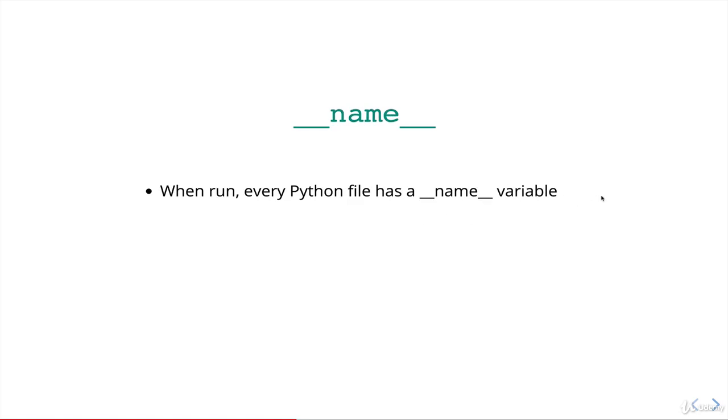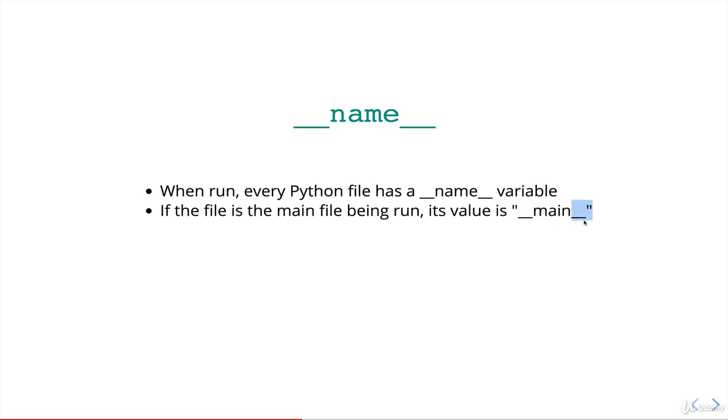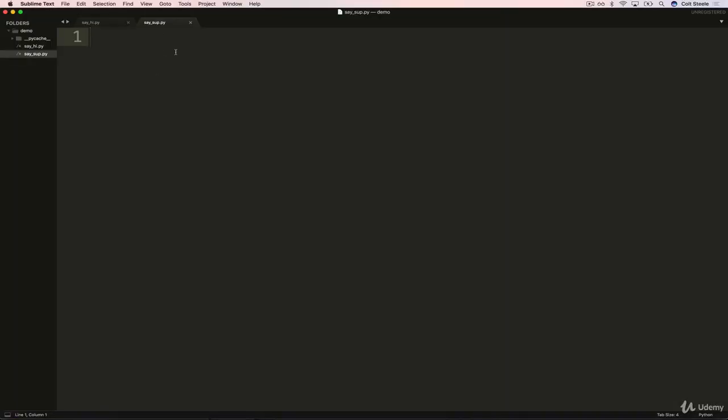So Python gives it the name variable, and by default, the value of double underscore name in the main file that is being run is equal to double underscore main double underscore. So let me just show you to make this a bit clearer. It's a very weird thing to talk about with slides only. So in Sublime, I have two different files. One is called sayhi.py and one is called saysup. If you've never heard that before, it's a slang term for what's up. I don't know if people still say it, but say hi and say sup.